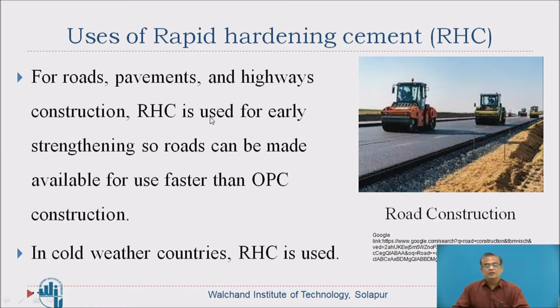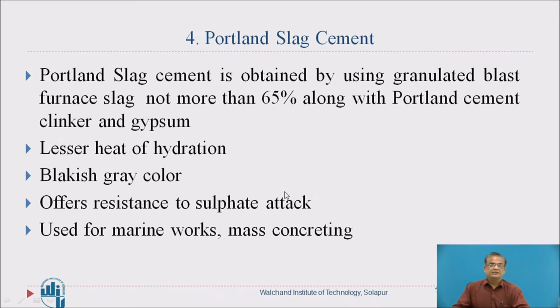This particular cement, that is rapid hardening cement, is used for roads, pavements and highways construction, where early strengthening is needed so that roads can be made available for use faster than OPC construction. In cold weather countries also, this rapid hardening cement is used. Okay, so this is the use of rapid hardening cement.